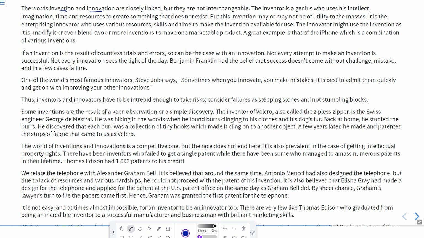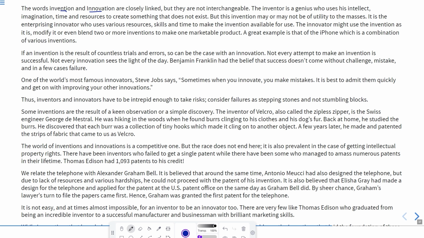Invention refers to when some person invents anything or makes something newest. Okay, when he makes the newest thing of all, something which has never been made before. And innovation refers to when he makes something new in the existing invention.